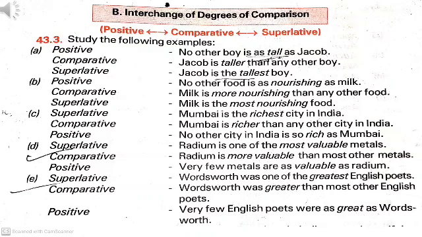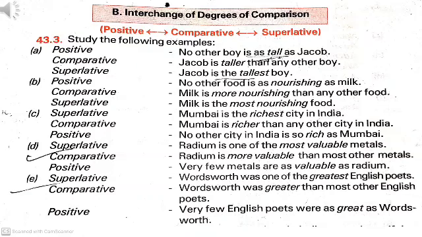Richer than any other. And with the positive use of degree, no other city in India is so rich as Mumbai. You can also write down as, so rich as Mumbai or as rich as Mumbai.